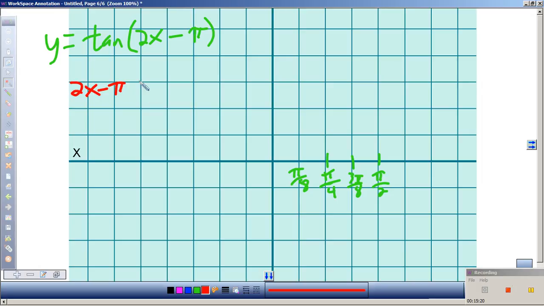2x minus pi equals pi half. Where is it true? Remember, pi half is one of our asymptotes, right? So if I add pi, I get 2x equals 3 pi half, divide by 2, times 1 half, 3 pi over 4.